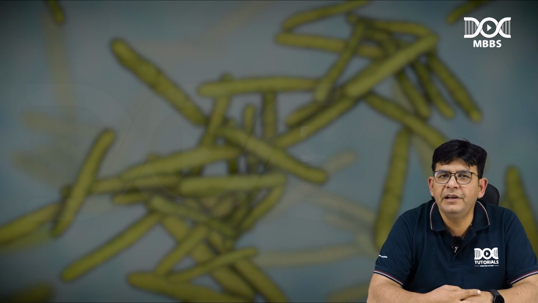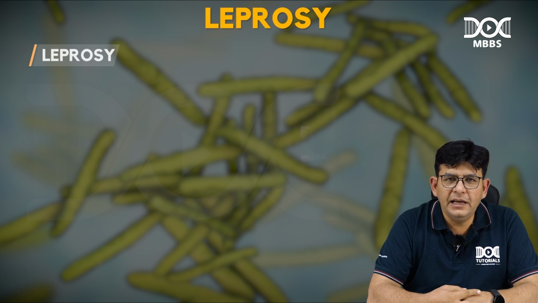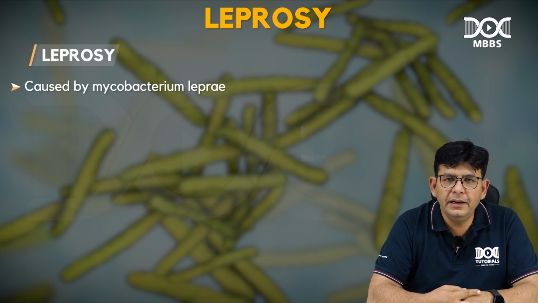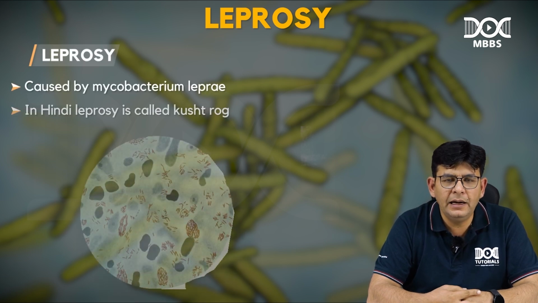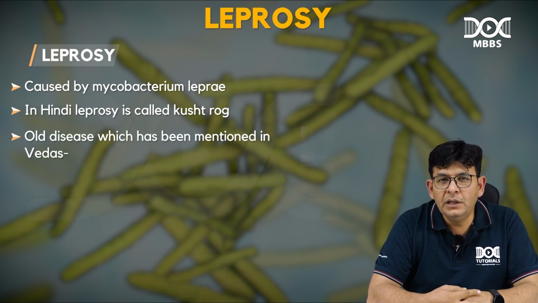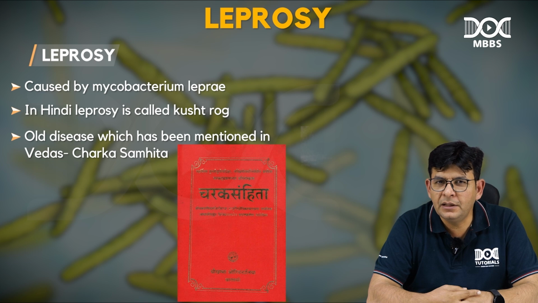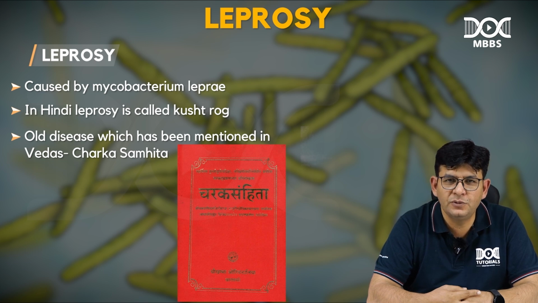Now let's talk about a very important one, that is leprosy. So leprosy as such is caused by which particular bacteria, guys? Mycobacterium leprae. And in Hindi, we call it Kusht Rog. It is a very old disease, and its name is there in our Vedas also, in the Charak Samhita. So in Vedic times, this disease was already known.